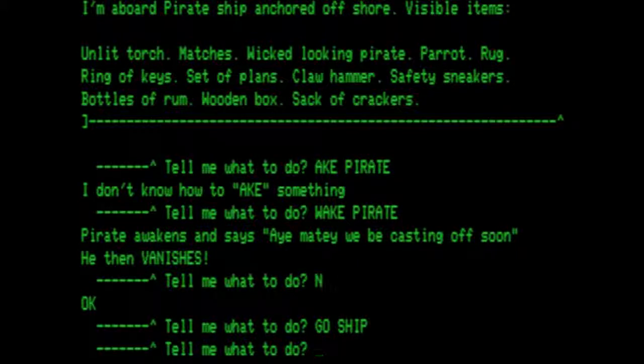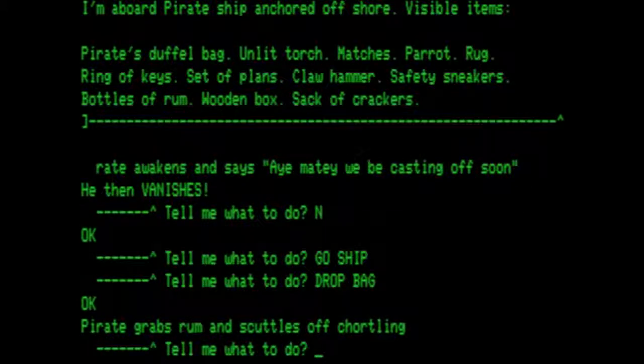We're aboard the ship: unlit torch, matches, wicked-looking pirate, parrot, rug, ring of keys, set of plans, claw hammer, safety sneakers, bottles of rum, wooden box, sack of crackers. Now let's drop the bag. Pirate grabs the rum and scuttles off, chortling. We will deal with that in a minute.